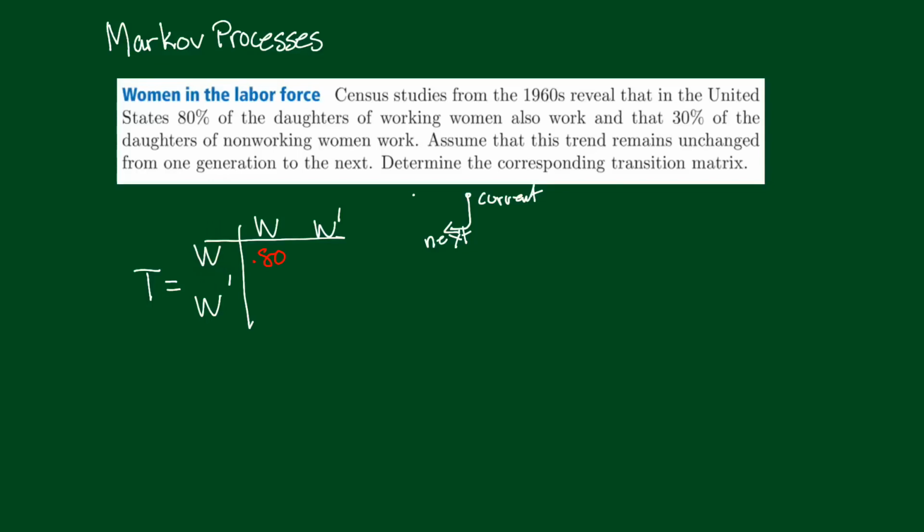Of course, that means that if the mother's working, there is a 20% chance that the daughter will not work. Now, we're also given that 30% of daughters of non-working women will work. So now we're over in non-working women. If the mother does not work, there's a 30% chance that the daughter will work, meaning, of course, there's a 70% chance that the daughter will not work.